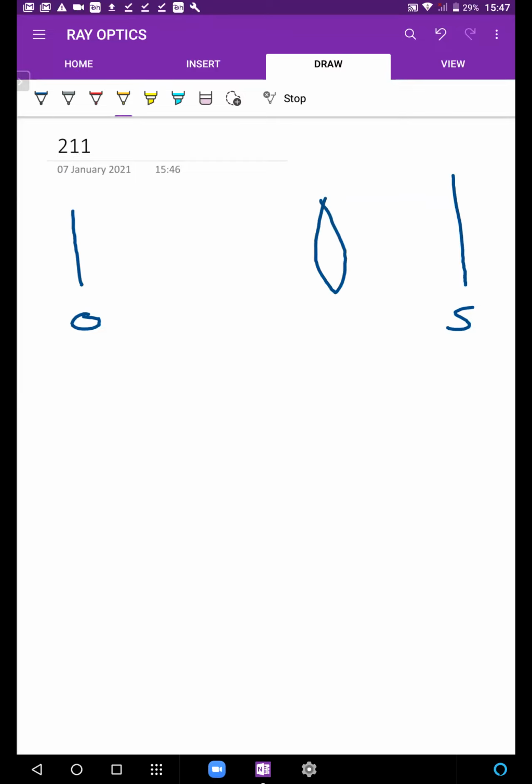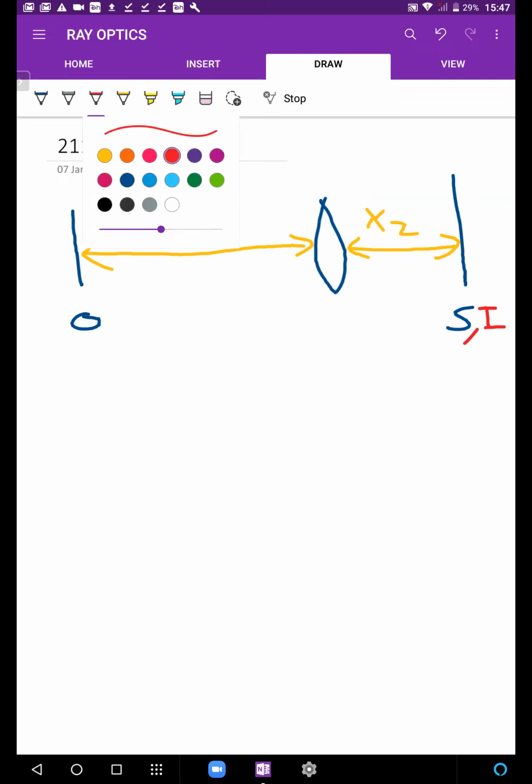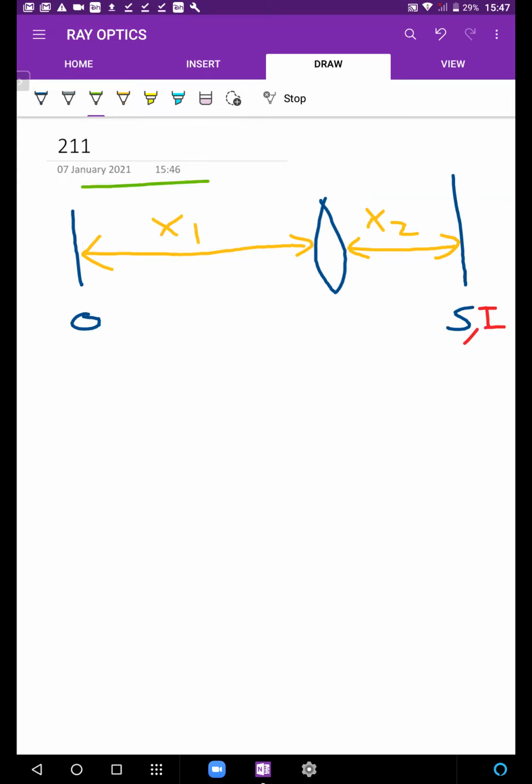Let's say we end up getting a perfect combination of object distance and image distance such that it satisfies our mirror formula and such that our image for this object is formed on the screen. Okay? Let's say this distance between the object and the screen is capital D. Capital D is also going to be something that we can easily measure.